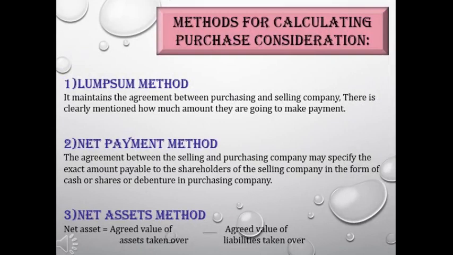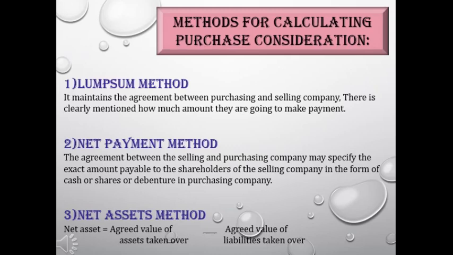We discuss the various methods for calculating purchase consideration. There are mainly three methods of purchase consideration. First, lump sum method, second one, net payment method, and third one, net asset method. Lump sum method is actually not a method for calculating purchase consideration, because in this method the amount of purchase consideration is already given in the question.